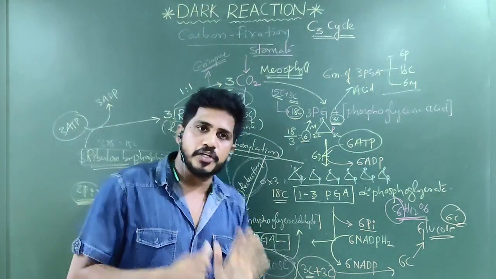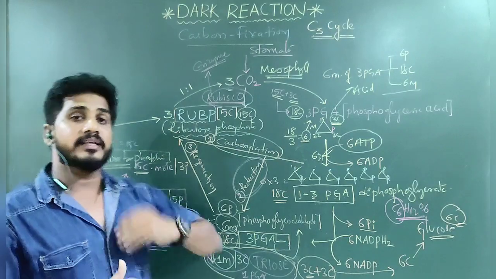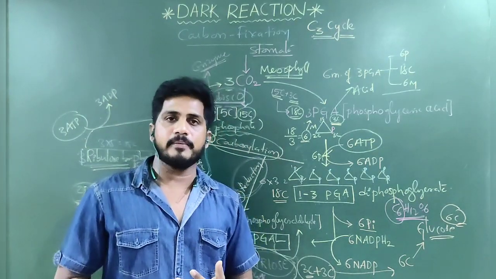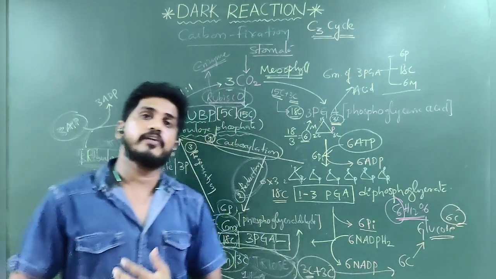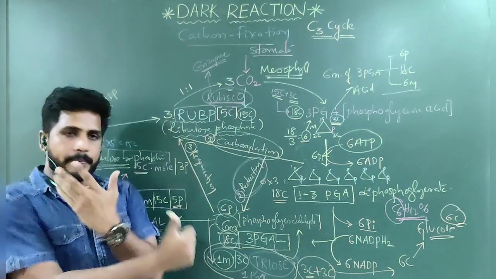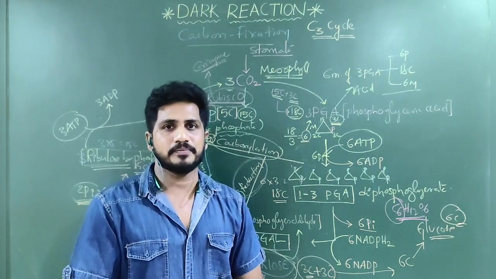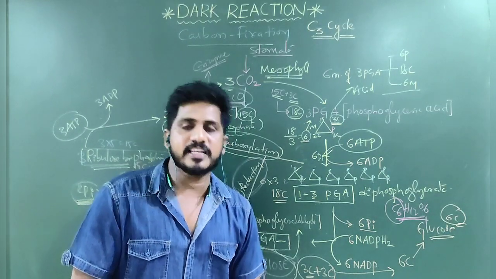So, in this session you learn only the cycle. The next session we will play some game along with the number of ATPs, number of NADH2s required for the dark cycle and what happens in the dark cycle, the conclusion. All the best. Attend assignment clearly. Thank you.